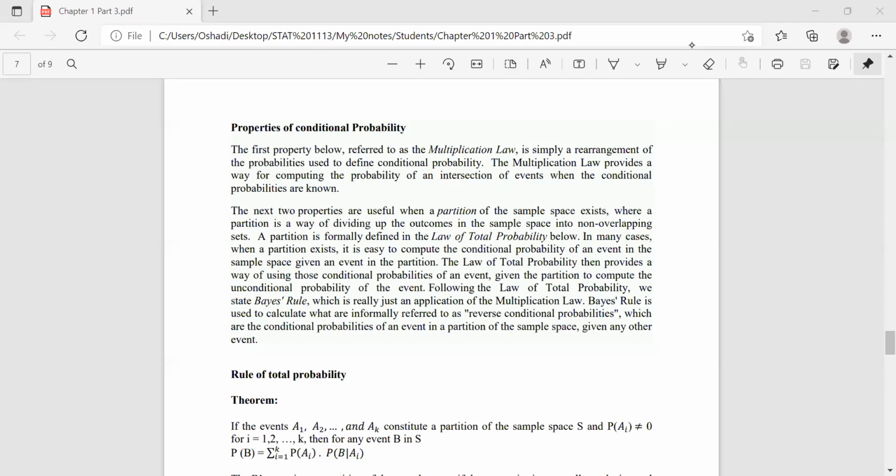So you know the multiplication rule. Under conditional probability, we discussed the multiplication rule, right? Another two properties we are discussing here are the law of total probability and the Bayes rule, right?